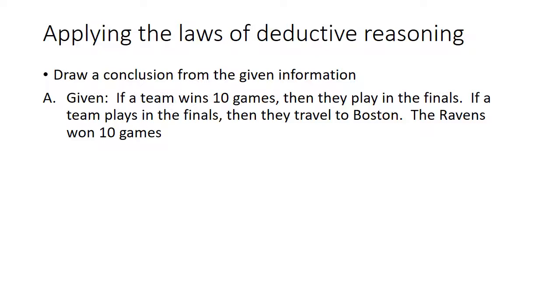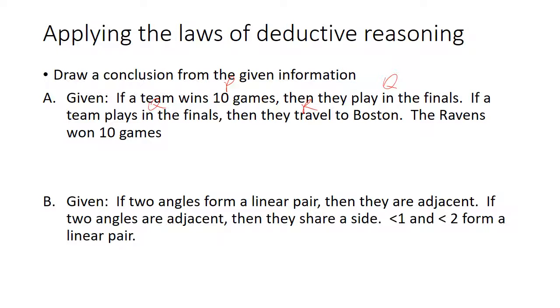So we can do the syllogism on this one. We can say that this is P. If a team wins 10 games, then they play in the finals. And if they play in the finals, then they travel to Boston. So if we know that the Ravens won 10 games, then they must be traveling to Boston. So our conclusion is that the Ravens will be traveling to Boston.